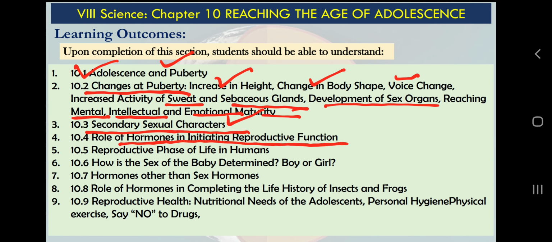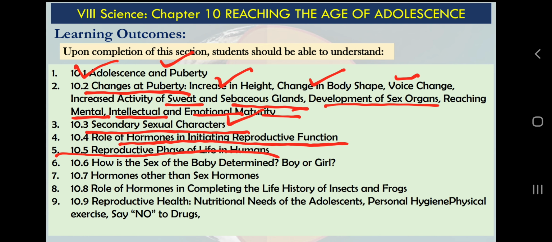Reproductive phase of life in humans. If we talk about humans and animals, not every creature has the ability of reproduction at every point of its life. There is a well-defined reproductive phase in human females, and to some extent in human males also. We will learn about that phase also.